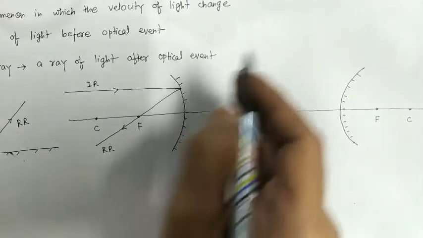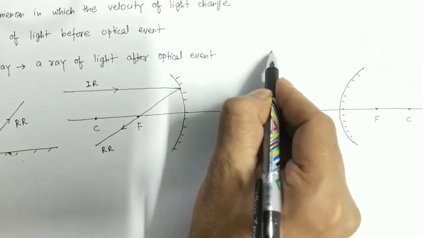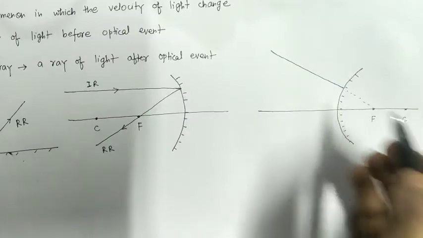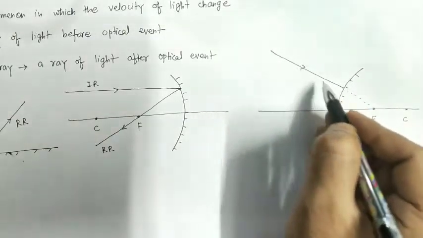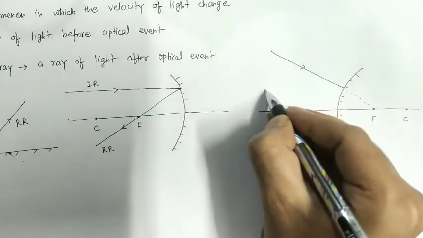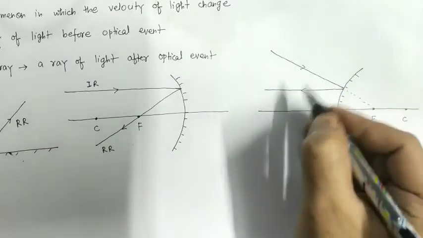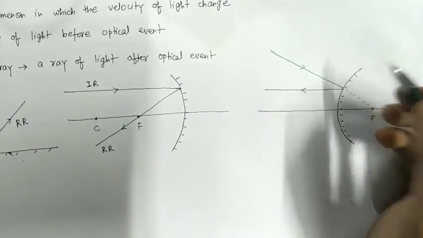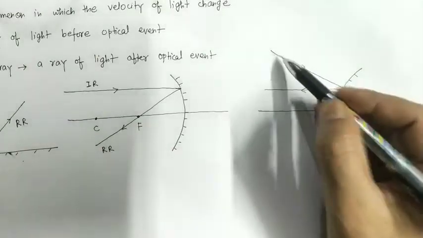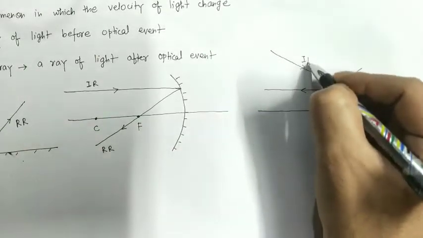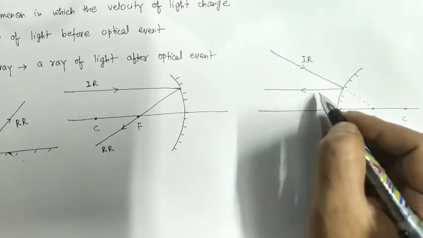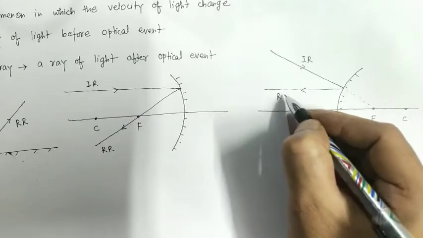And we know that if a ray of light comes towards the focus of a convex mirror, then after reflection it becomes parallel to the principal axis. So in this case, which is the reflected ray and which is the incident ray? This is the ray before optical event, so this ray is the incident ray. And this ray is after the optical event, that is after reflection in this case, so this ray is our reflected ray.